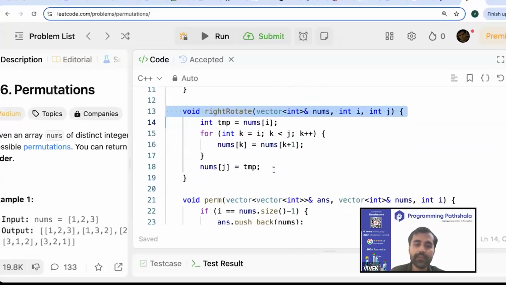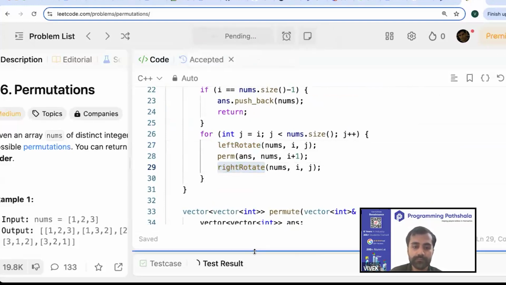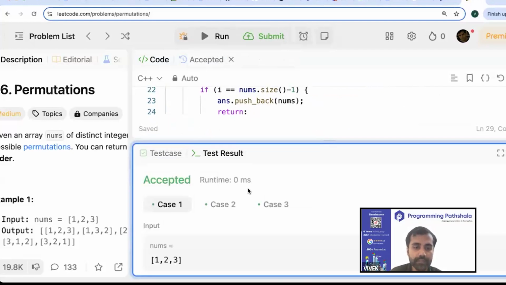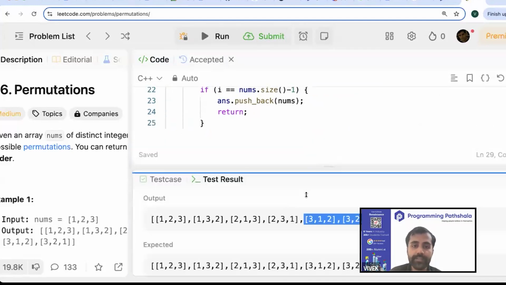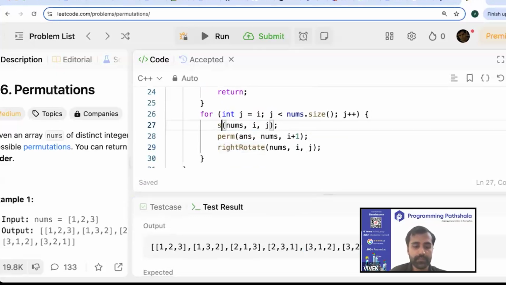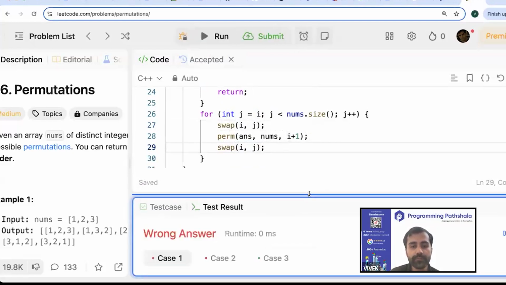That's it, nothing else. And now the only thing that has changed is that instead of swap, I'm doing left rotate and right rotate. And if I run this code, you will see that your outputs will end up coming in lexicographic order. Like you can see first you got 312 and then you got 321. But if I change it to a simple swap of i, j followed by swap of i, j, and then run this piece of code, it's obvious.